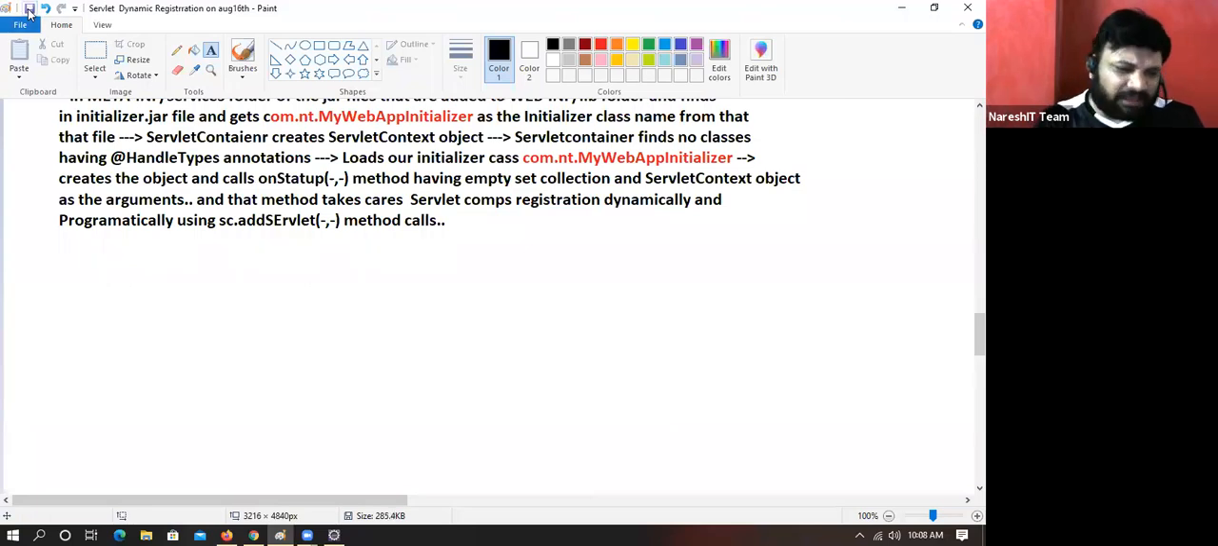In the same method, we can even take care of filter registration, listener registration by calling appropriate method. Everyone convinced with me? Things are interlinked or not? I want reply. Things are very much interlinked or not? I think after seeing the flow, you enjoyed the things.